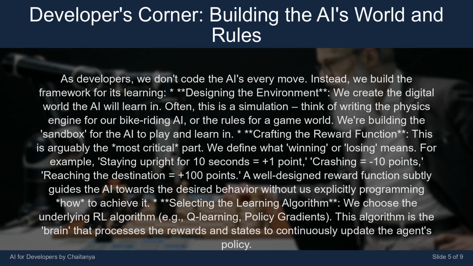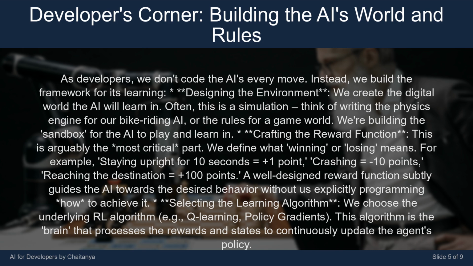Crafting the reward function. This is arguably the most critical part. We define what winning or losing means. For example, staying upright for 10 seconds equals plus 1 point, crashing equals minus 10 points, reaching the destination equals plus 100 points.